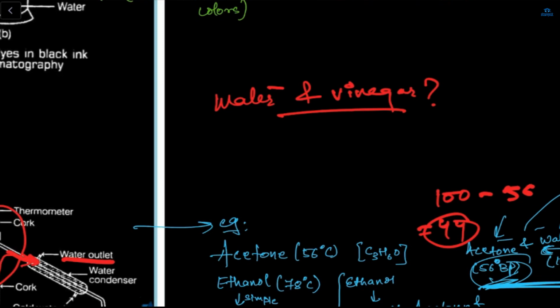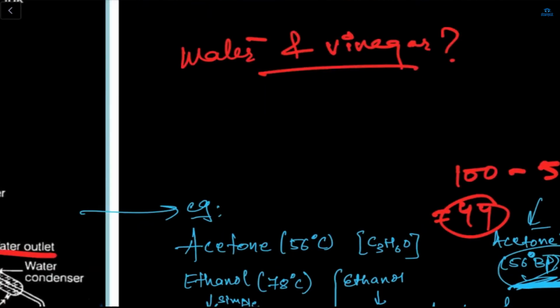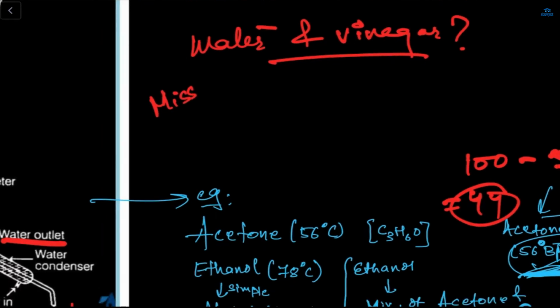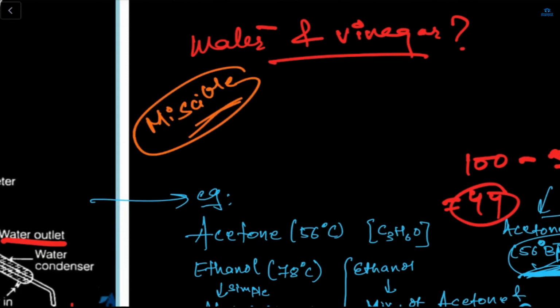Shazan, what about water and vinegar? He told it. Water and vinegar will mix in each other. Sure? Yes. Ma'am, I also think they are miscible. Was it miscible or mixable? Miscible, M-I-S-C-I-B-L-E. I was thinking it was mixable. No, it's not mixable, it's miscible. This is the example of miscible.